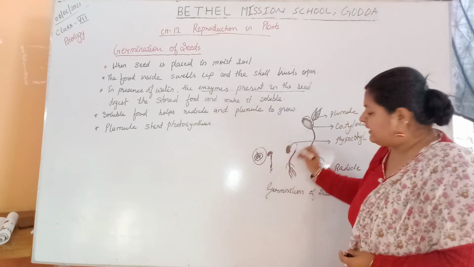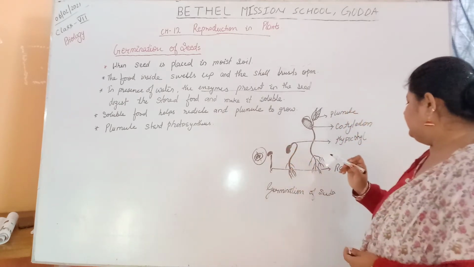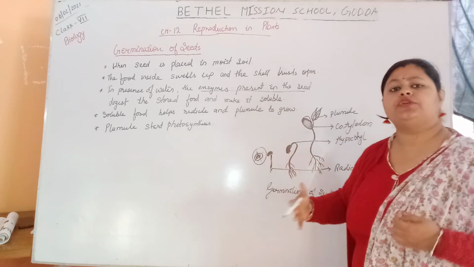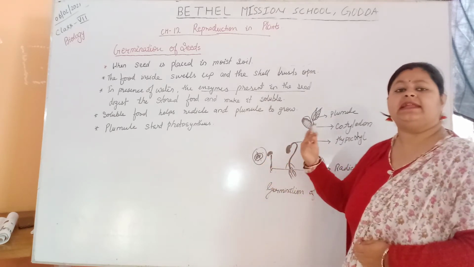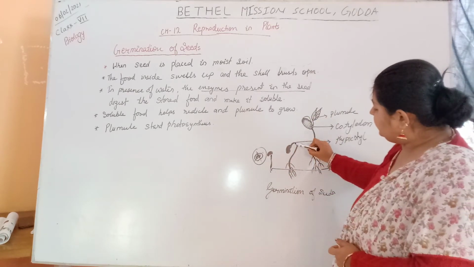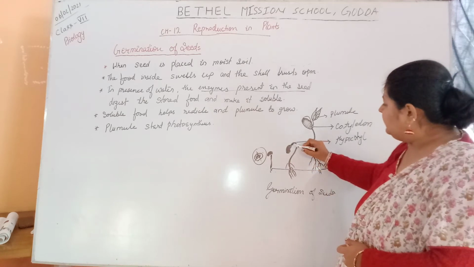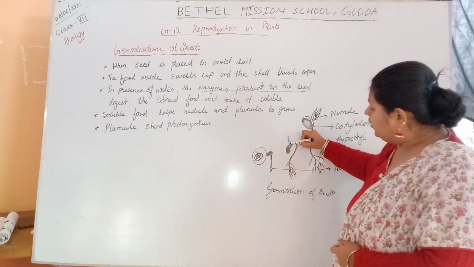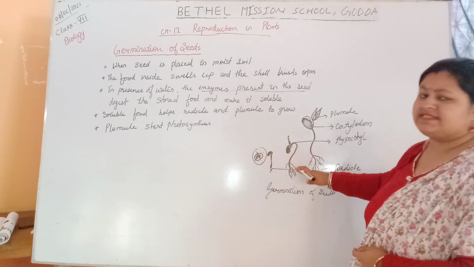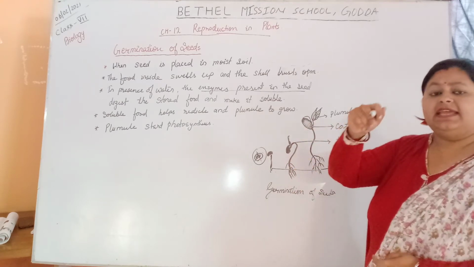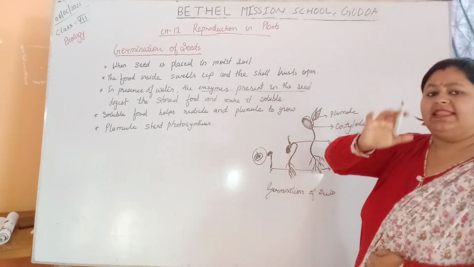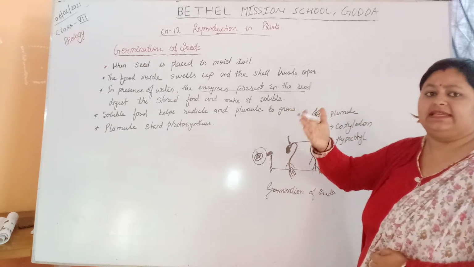See, this one is the radicle. These radicles will further develop into the roots. The radicle grows inside the ground, and the plumule grows upward. When the radicle is fixed in the ground with the help of the root, the little plumule grows up and starts photosynthesizing.